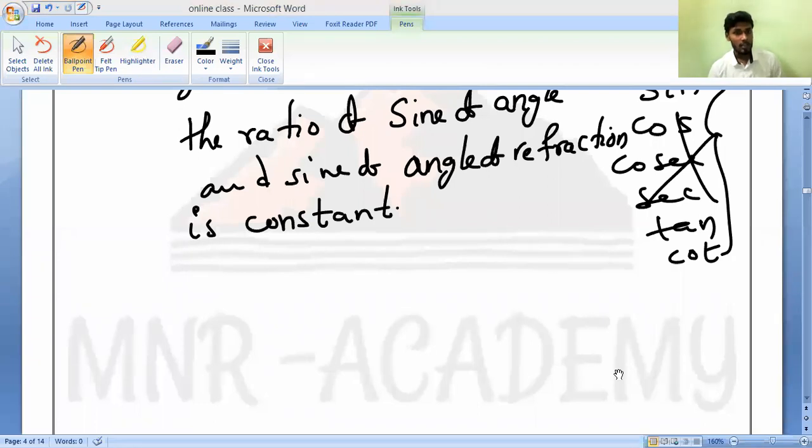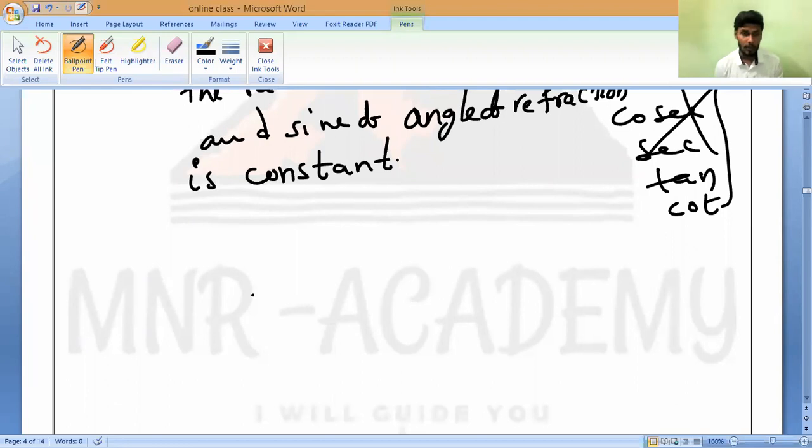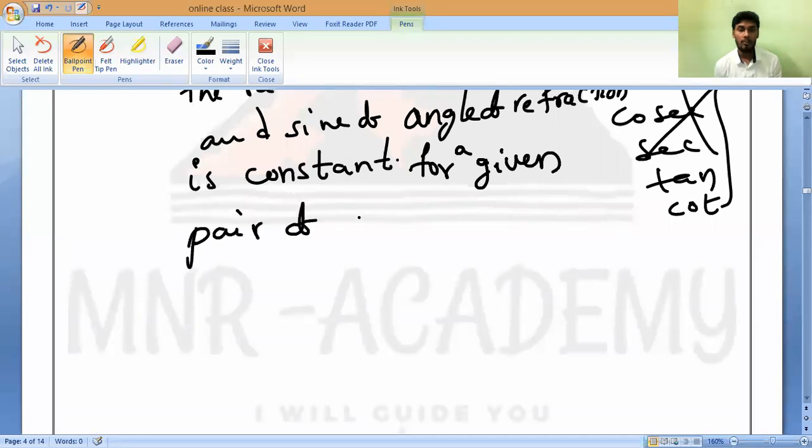Refractive index. For what? Constant. For what? For a given pair of media. It is not for all the mediums. Understand? It is constant for a given pair of media. That is the most important thing. For example, you tell me, any example, anybody?